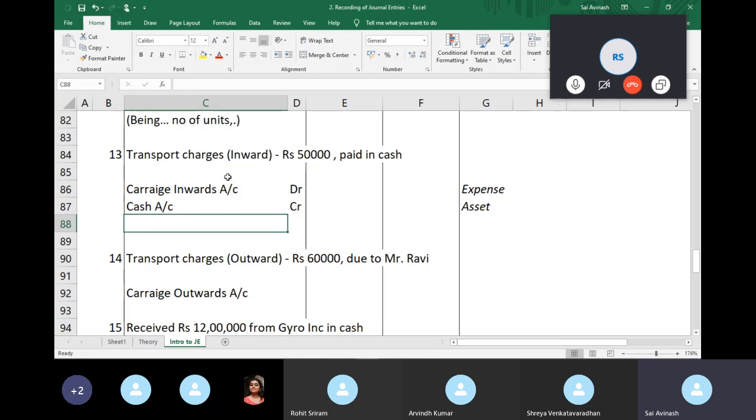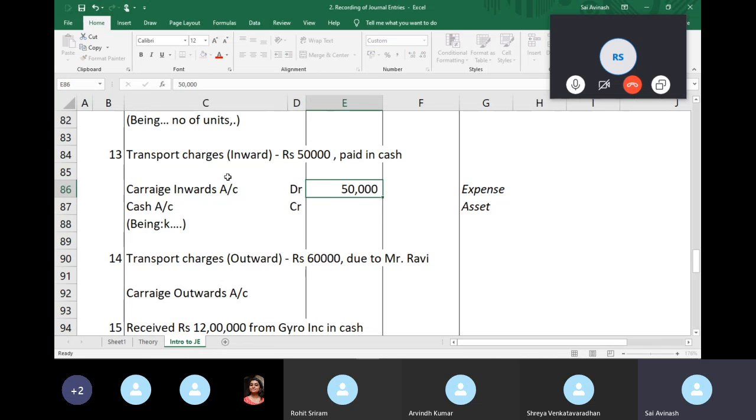Okay. Again, you can mention the lorry number, driver number, whatever you want. So I forgot to just type in the value.